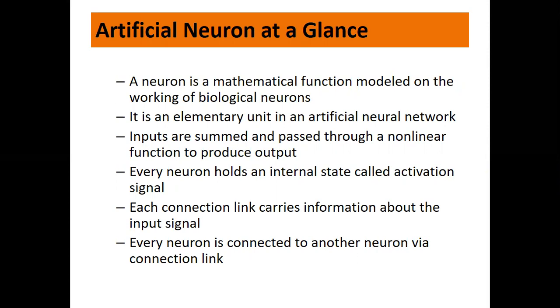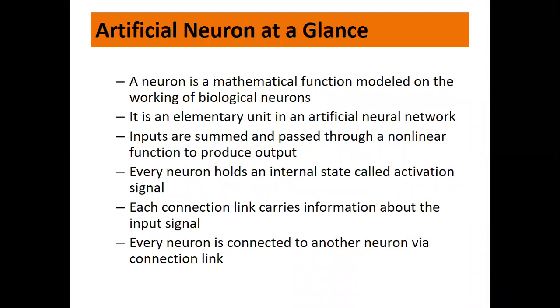Every neuron holds an internal state called activation signal. Each connection link carries information about the input signal. Along with the input signal, each connection link also carries a weight. So every neuron is connected to another neuron via a connection link. All these things we have already seen in the previous lecture.